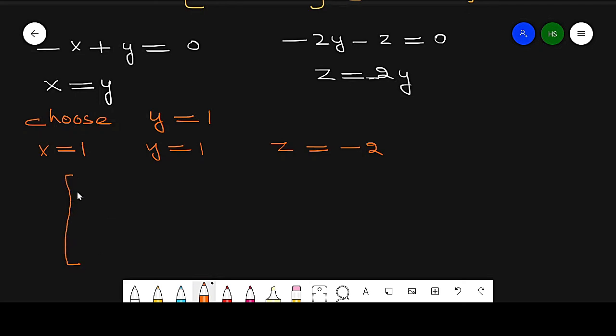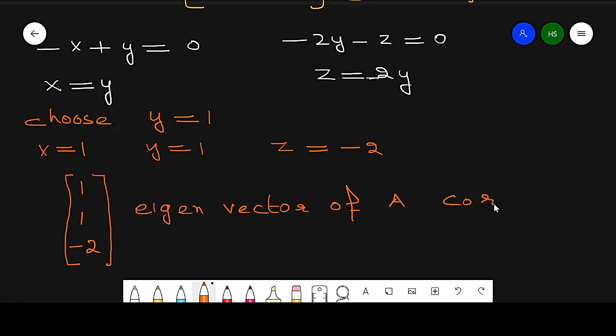Here the eigenvector is 1, 1 and minus 2. So this is an eigenvector of A corresponding to eigenvalue lambda equal to 3.